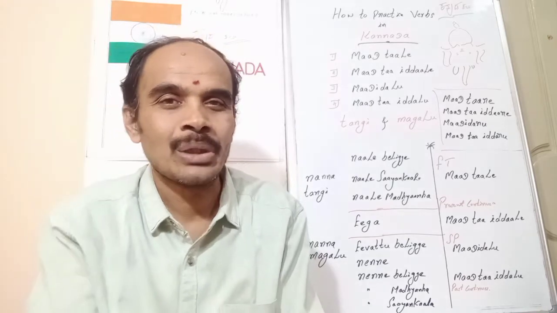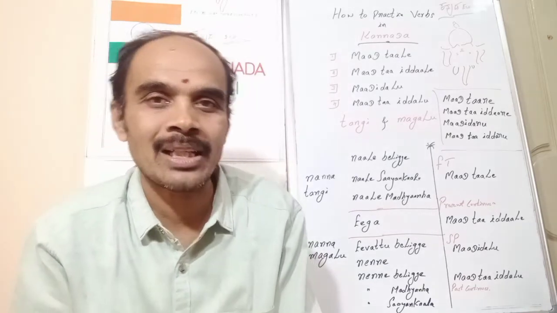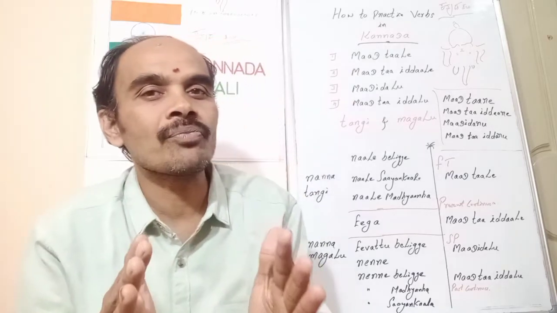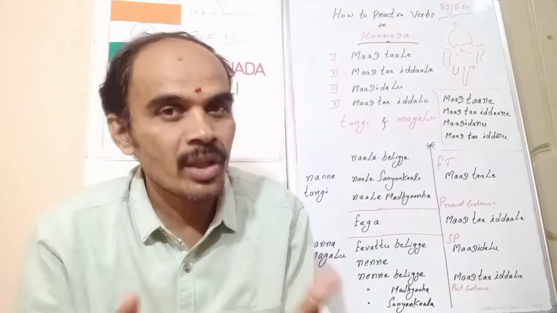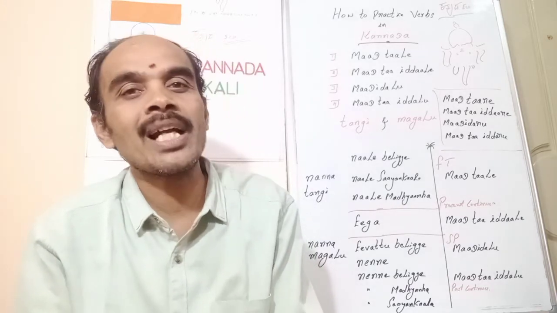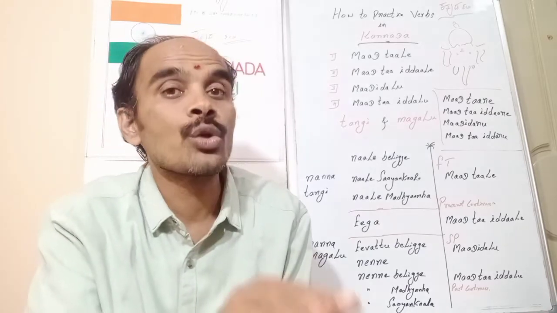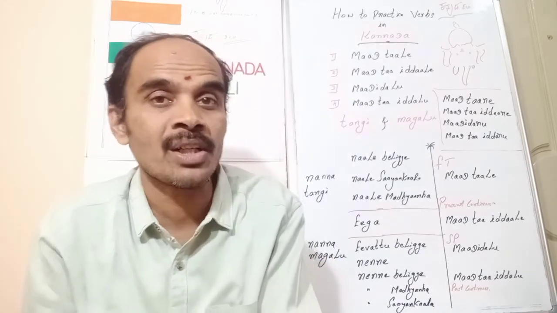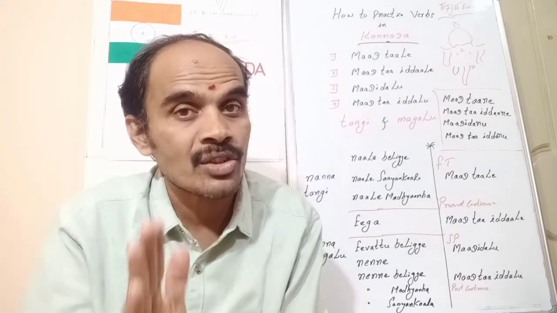We just need to maybe think about those sentences, or maybe write and then practice those sentences. At a time, all the verbs and all the genders, if we try to take and then practice, we will not be able to register in the mind. So best part, those verbs, those verb sounds which belong to that particular person or maybe that particular gender, we just need to practice them separately.